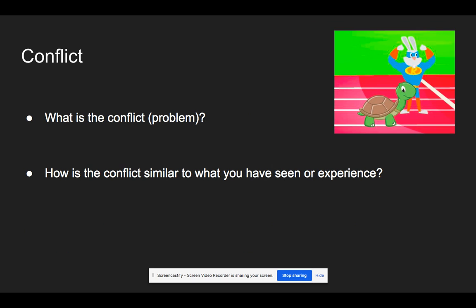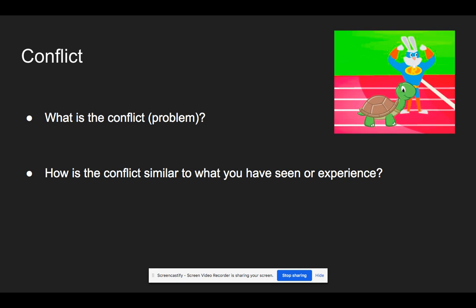Another thing that you can look at is the conflict of the story. Okay, so what is the conflict? What is the problem of the story? And how is the conflict similar to what you have seen or experienced? So, this story is about a hare and a turtle who run a race. And in a lot of circumstances, there would be no conflict. There would be no problem with this.